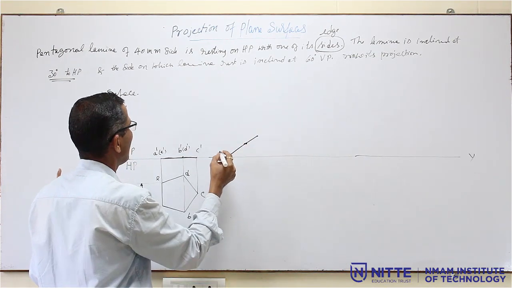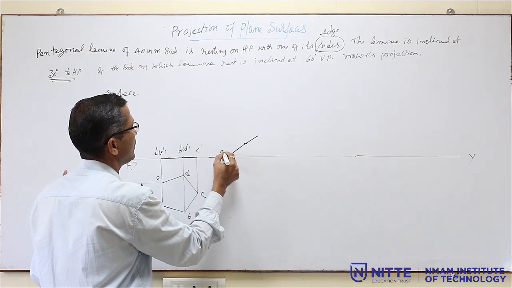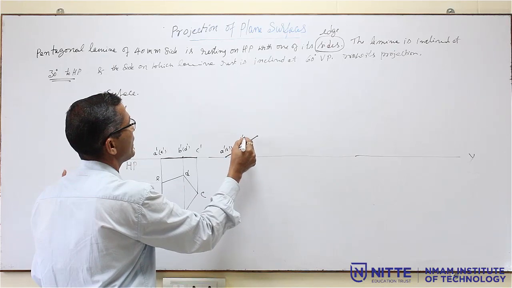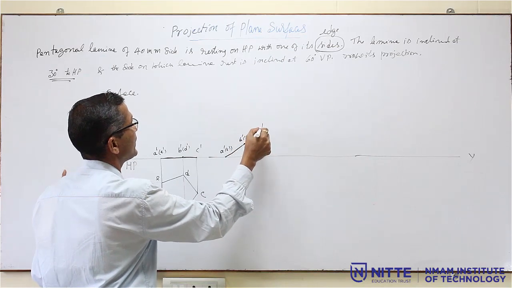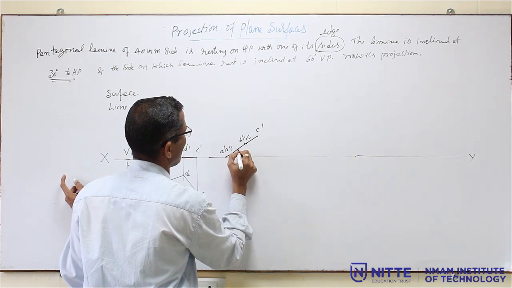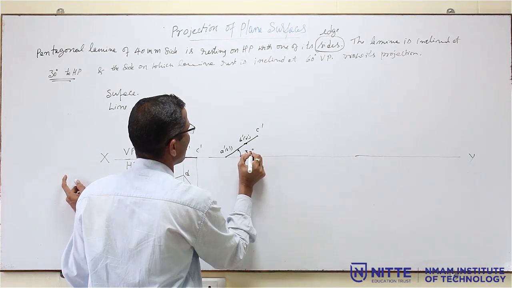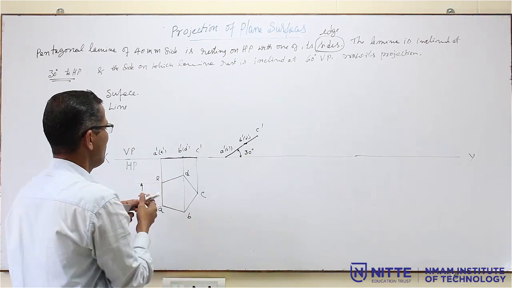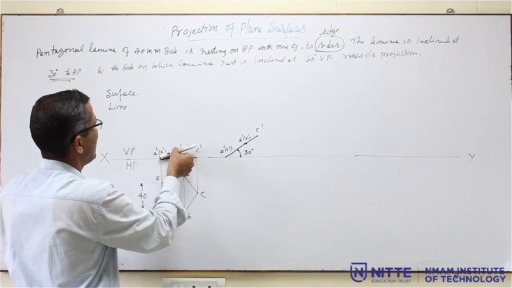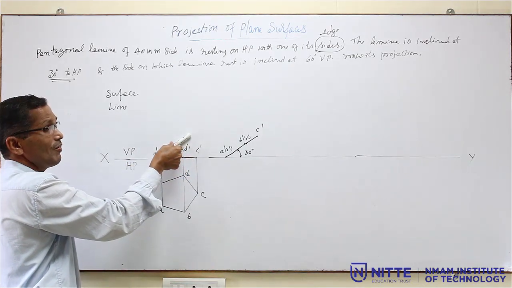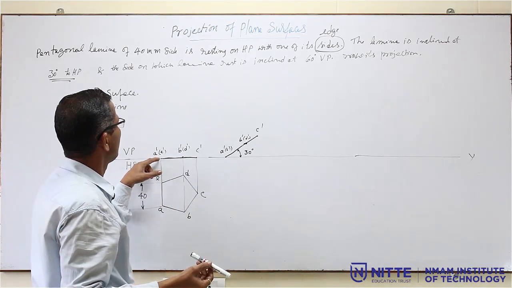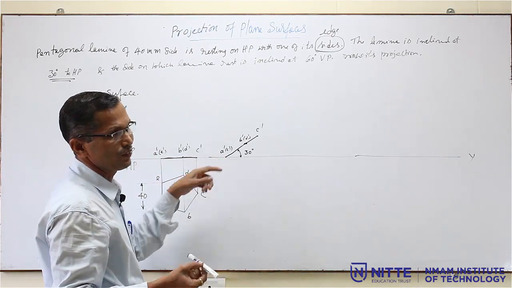Mark all the points, and all the names also: A dash, E dash inside the bracket, B dash and D dash inside the bracket, and this is C dash. And this angle you have to write: how much? 30 degrees. What have we done? The front view, which is a line like this, I have lifted like this to an angle of 30 degrees. And this line should be on the XY.